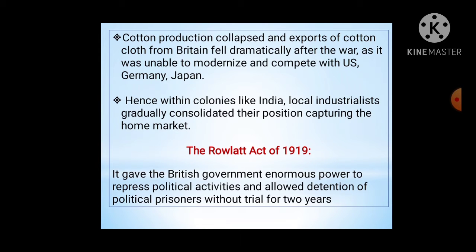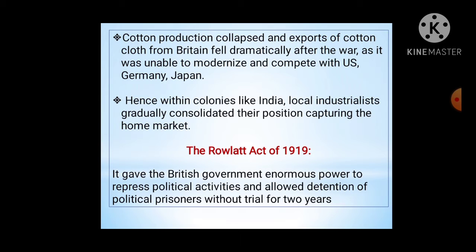Cotton production collapsed, and exports of cotton cloth from Britain fell dramatically after the war, as it was unable to modernize and compete with the US, Germany, and Japan. Hence, within colonies like India, local industrialists gradually consolidated their position, capturing the home market.